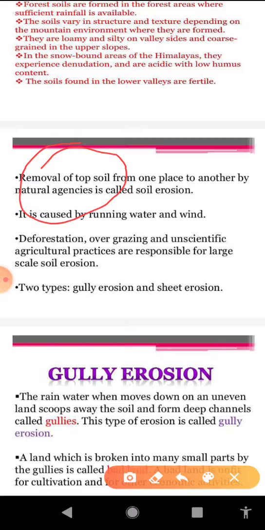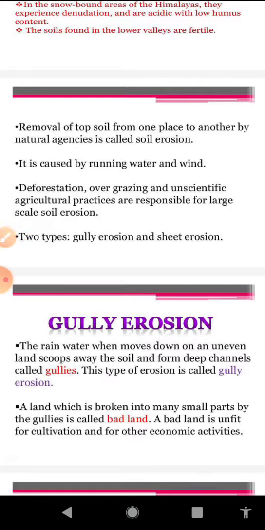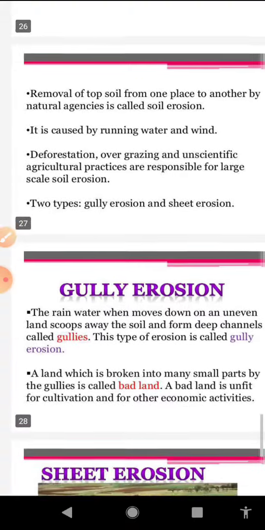Another type of erosion is sheet erosion. This type of erosion takes place when water flows as a sheet over a large area down a slope and washes away top layer of soil. With regard to the factors which are leading to the soil erosion, deforestation, overgrazing, unscientific agricultural practices, so these are the main causes which are leading to the soil erosion.